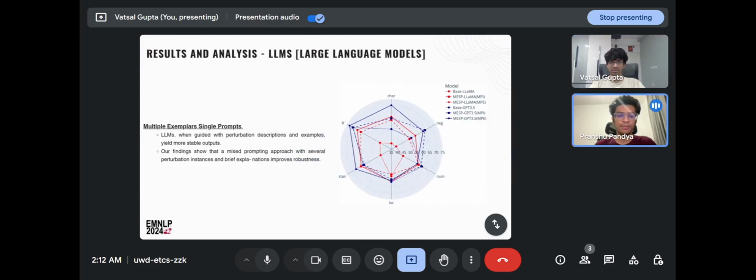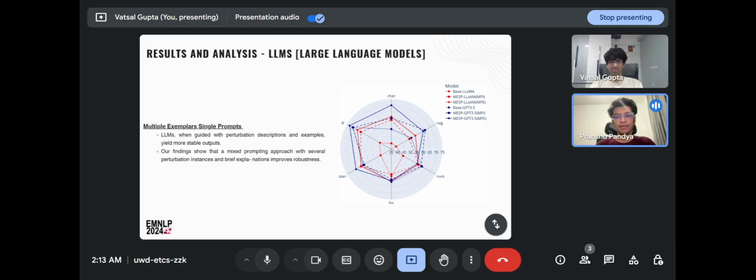Here we can see that we are providing multiple examples within a single prompt. So each perturbation type gets 2 or 3 different examples where we show how different perturbations can affect the hypothesis and how models should identify those perturbations.